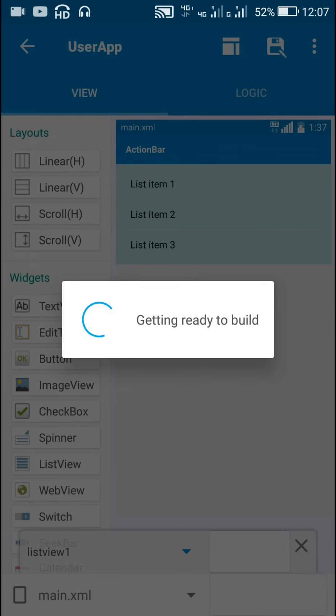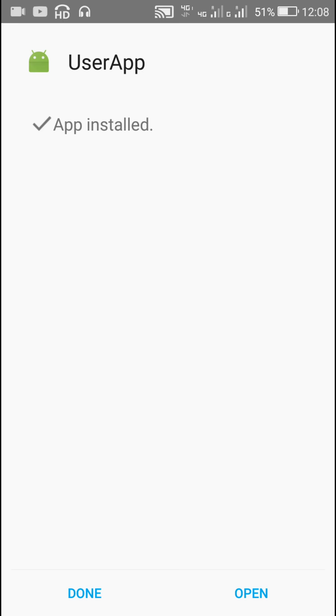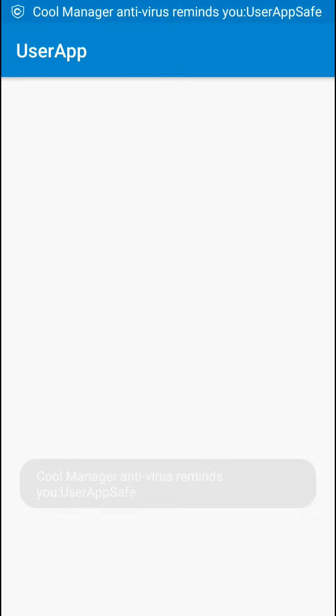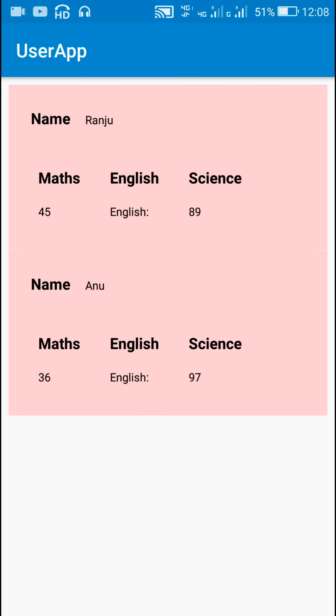Now let's check this. It should display the data which I added in my admin app. So here in this user app you can see the data which I added through my admin app.